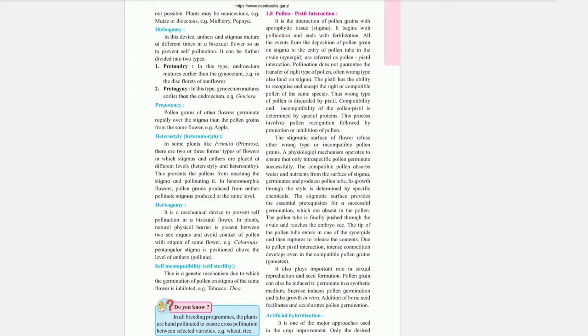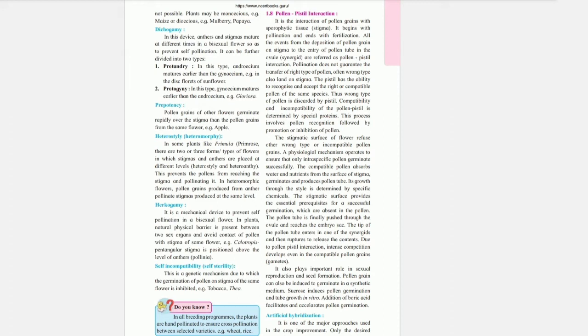Pollen-pistil interaction. It is the interaction of pollen grains with the sporophytic tissue, the stigma. It begins with pollination and ends with fertilization. All the events from the deposition of pollen grains on the stigma to the entry of the pollen tube into the ovule synergids are referred to as pollen-pistil interaction. Pollination does not guarantee the transfer of the right type of pollen. Often the wrong type also lands on the stigma. The pistil has the ability to recognize and accept the right or compatible pollen of the same species. Thus, the wrong type of pollen is discarded by the pistil.